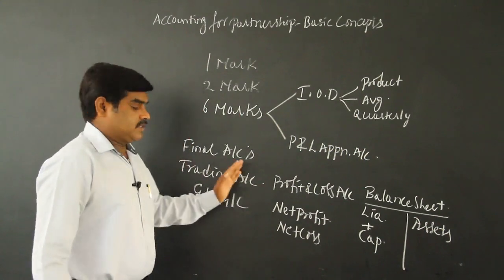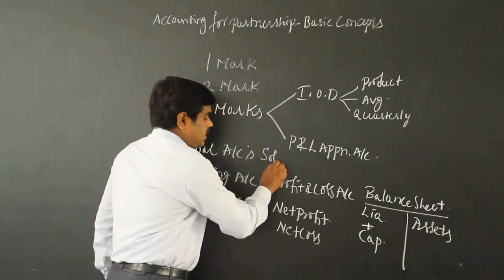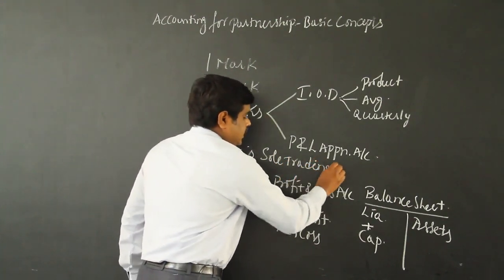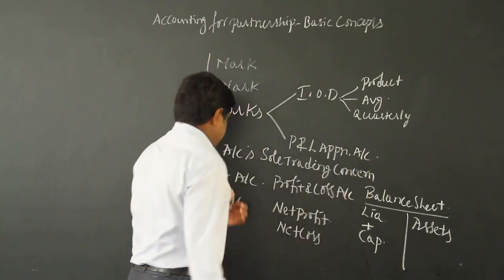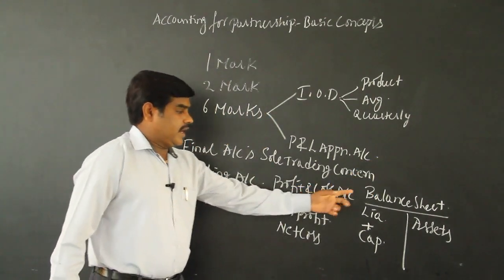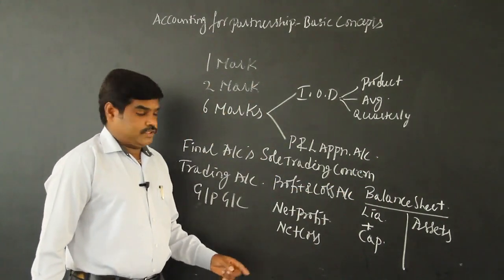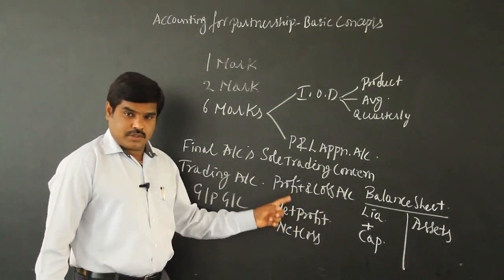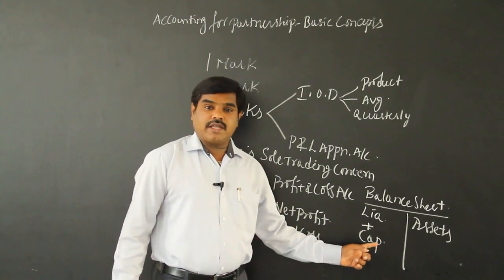In first PUC you studied the final accounts of a sole trading concern or sole proprietorship: trading account, profit and loss account, and balance sheet. Whatever net profit you got in the profit and loss account was transferred to the capital account.